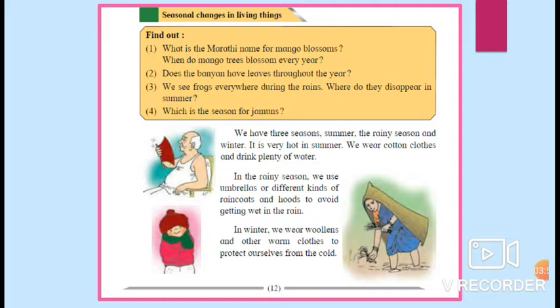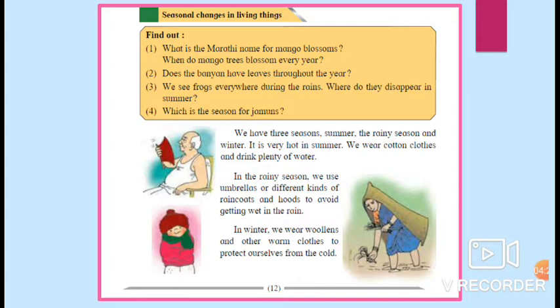We have three seasons: summer, the rainy season, and winter. It is very hot in summer. We wear cotton clothes and drink plenty of water. In the rainy season, we use umbrellas or different kinds of raincoats and hoods to avoid getting wet in the rain. In winter, we wear woolen and other warm clothes to protect ourselves from the cold.